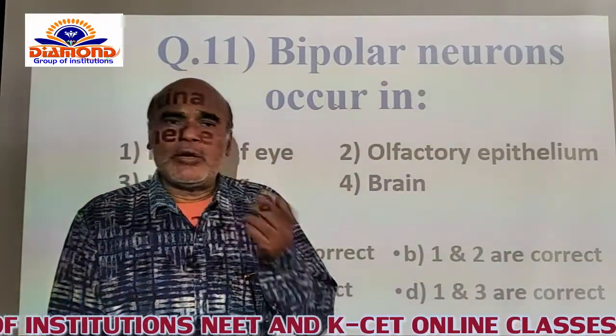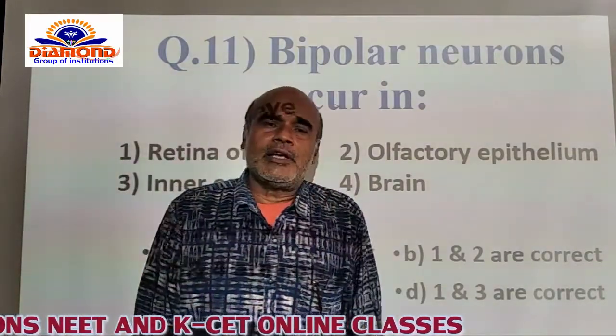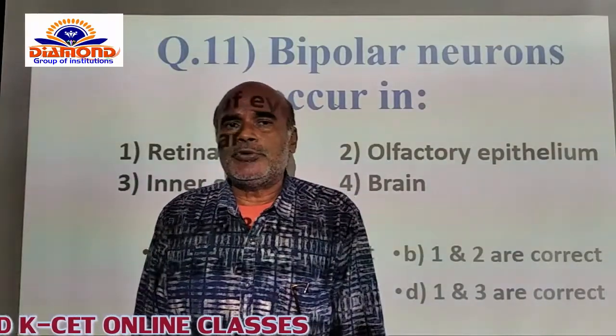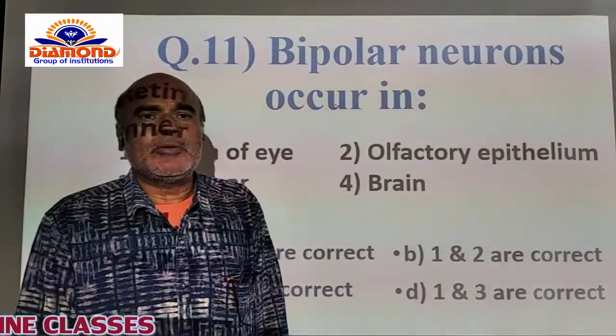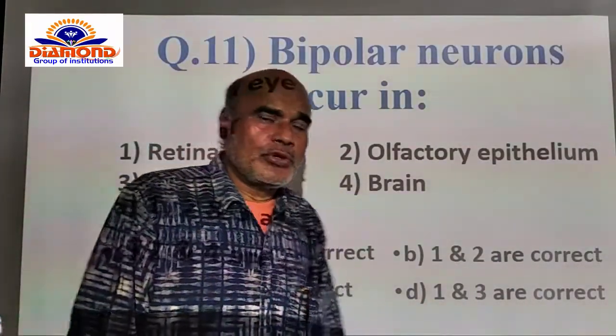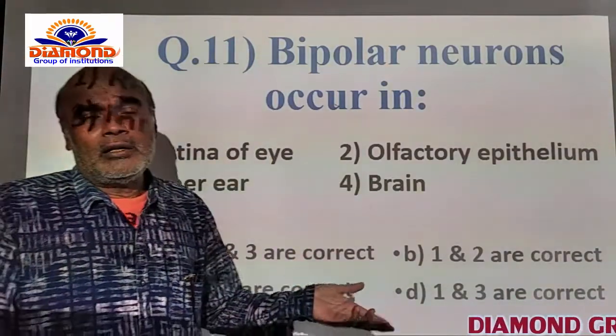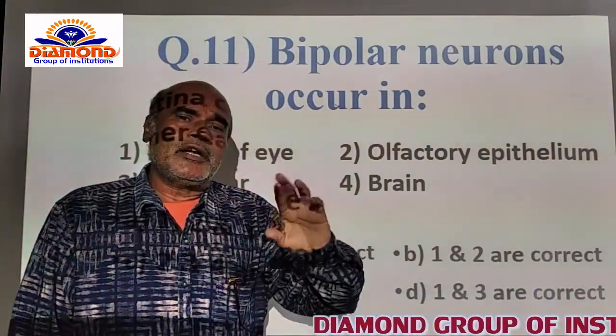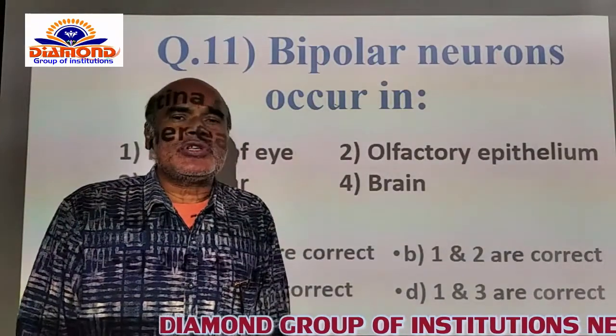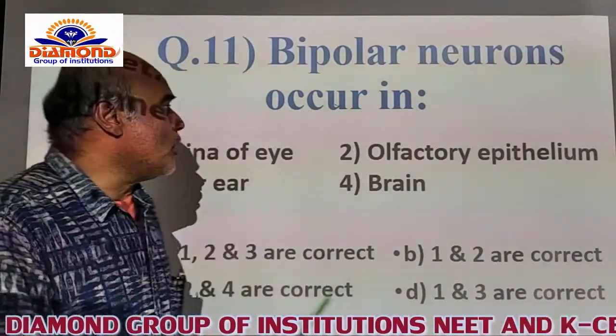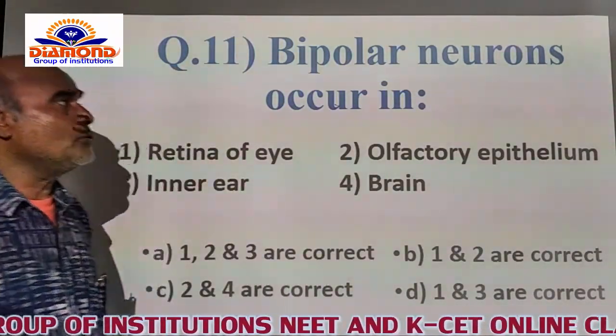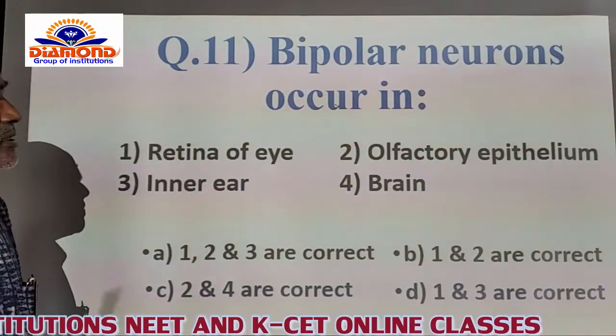Whereas bipolar means one dendrite and one axon can be present in the neurons, which are simply called bipolar neurons itself. In case of multipolar, one axon and two or more dendrites can be present. That will be called plural neurons or multipolar neurons itself.